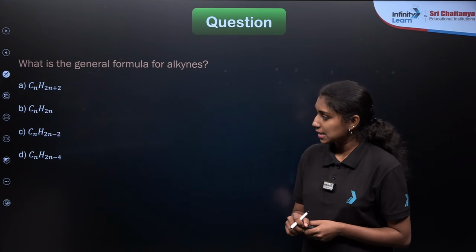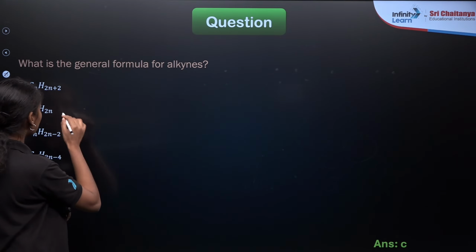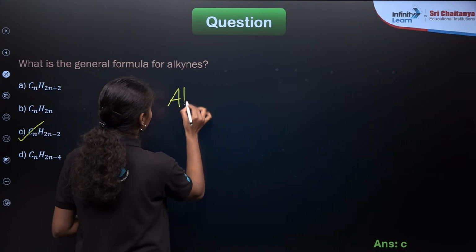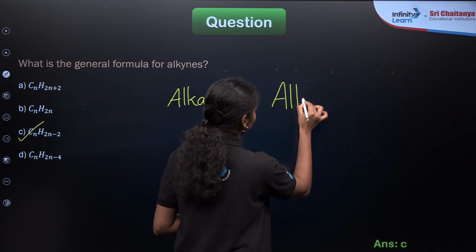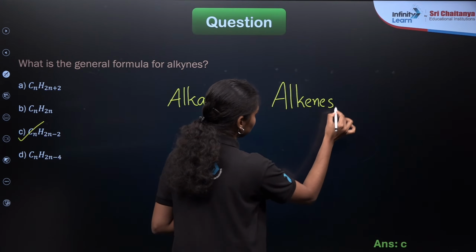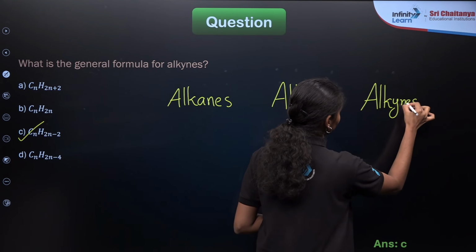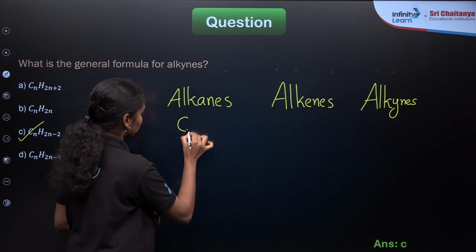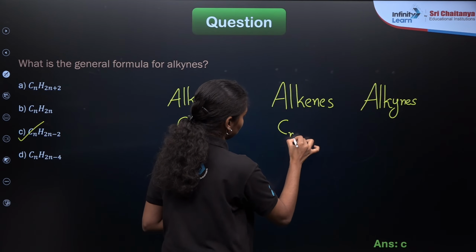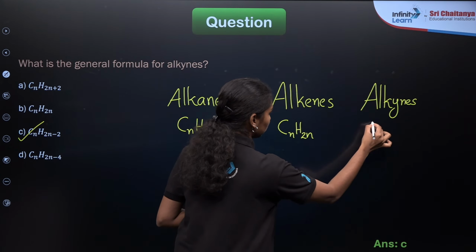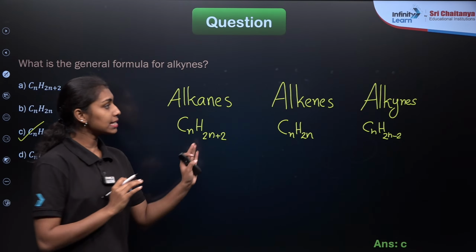Here option C will be the correct answer, CnH2n minus 2. CnH2n minus 2. So again we can define the alkanes and alkenes with their own general formulas, respectively.